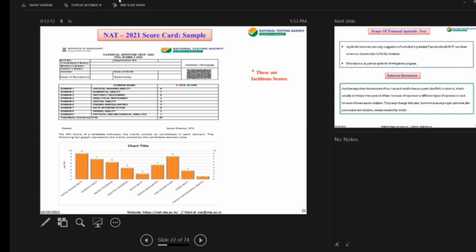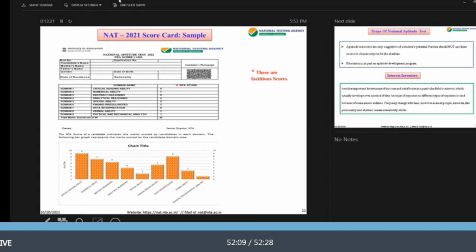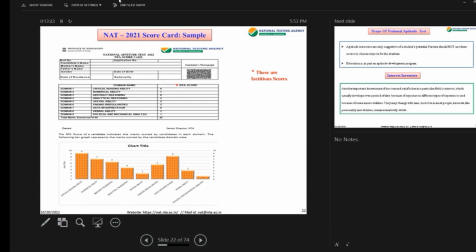What the scores are, it is only suggestive, but there are other factors: your interest area, your personality, and after discussing with your parents what is the right thing to be done, all those things are also important.